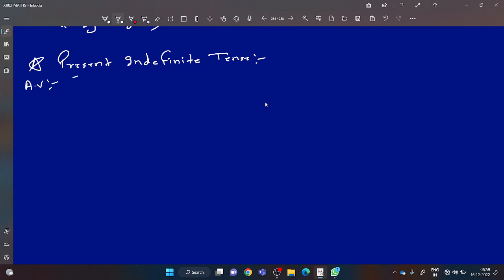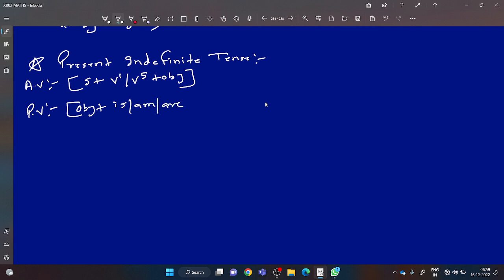What is the structure of active voice of present indefinite? Subject plus V1 or V5 plus object. Okay, subject plus V1 or V5 plus object. If I ask you to change it into passive voice, how will you do? Object you will use. After that, is, am, are you will use. Is, am, are plus main verb third form plus by plus subject.